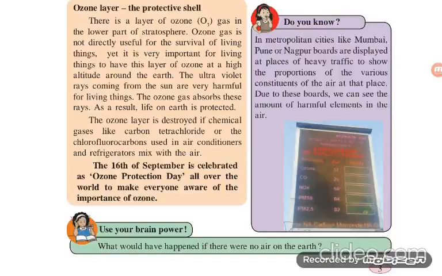Use your brain power. What would have happened if there were no air on the earth? Simple question, students. If there is no air, then there is no survival of living things, because without air we can't survive, and if we can't survive, then we can't release carbon dioxide, and the plants cannot make their own food, and that's why the whole world would be destroyed.